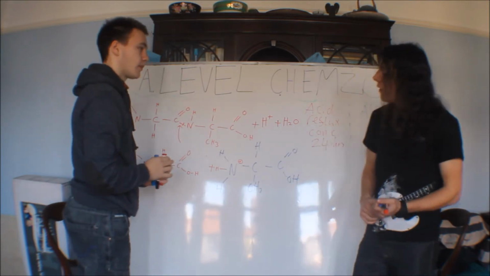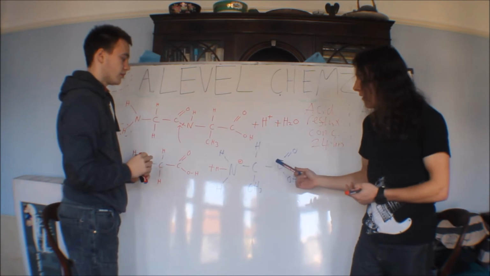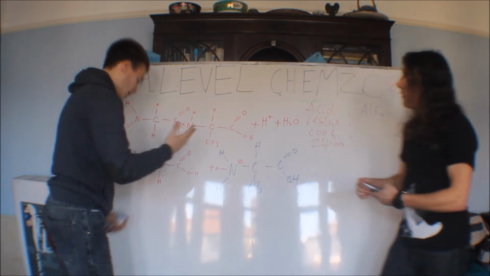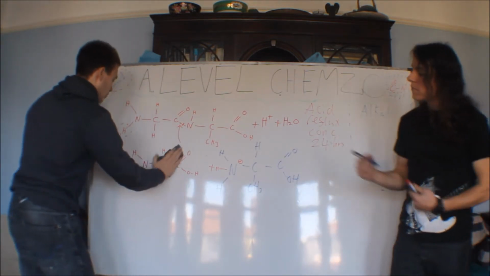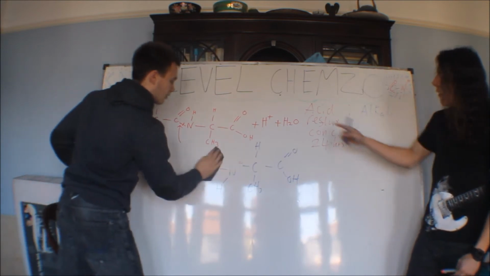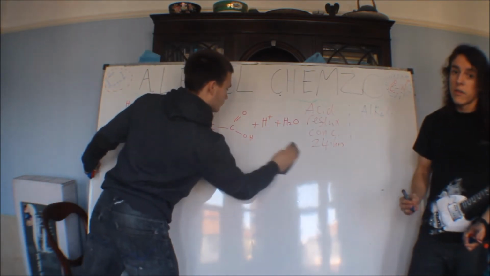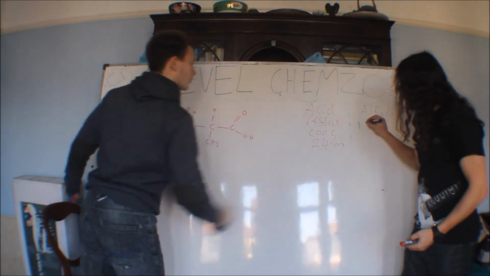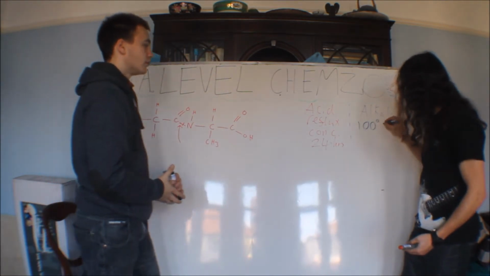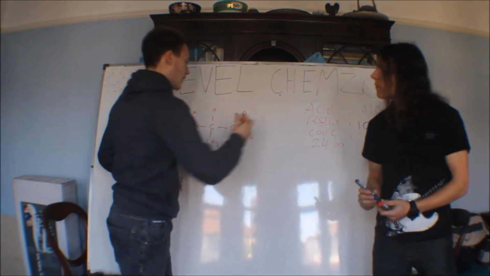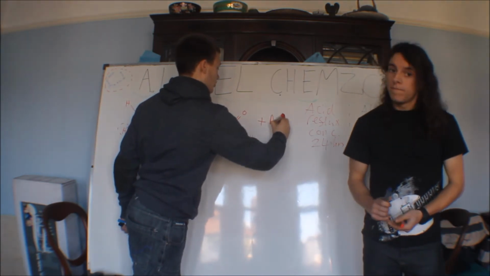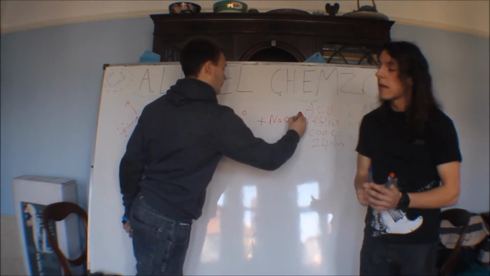So not only can we do it under acidic conditions, we can also do it under alkaline. We're going to keep the original products but rub off all of these steps, because they're not right for the alkaline. And for alkalis, you just do it under 100 degrees. It does work a bit differently, a bit simpler. This one's a bit easier. So what we're going to add is sodium hydroxide, or another hydroxide. No water in this case.